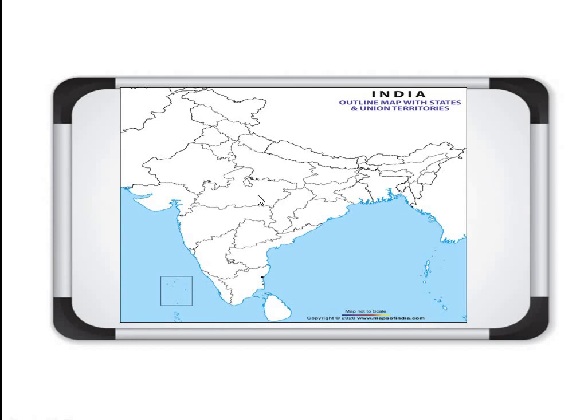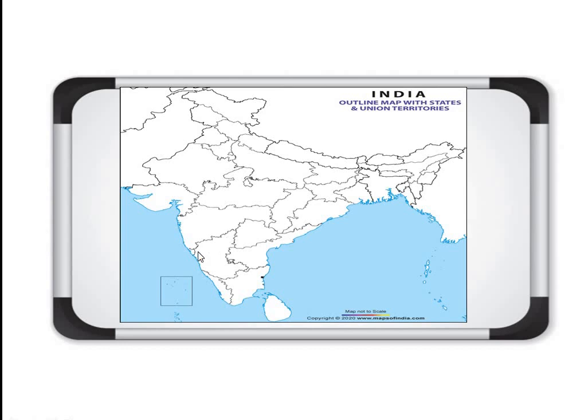Then this was Madhya Pradesh, this is Chhattisgarh, Odisha, this is UP or Uttar Pradesh you can say, this is Bihar, this is Jharkhand, this one is West Bengal, and this small one, this is Bhutan and Nepal, 2 other countries. In between these two, this is Sikkim, this one is Arunachal Pradesh, this is Assam, this is Nagaland, Manipur, Mizoram, the small one is Tripura, this is Meghalaya.